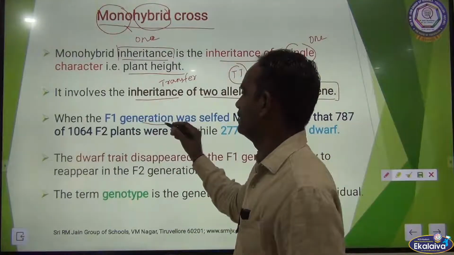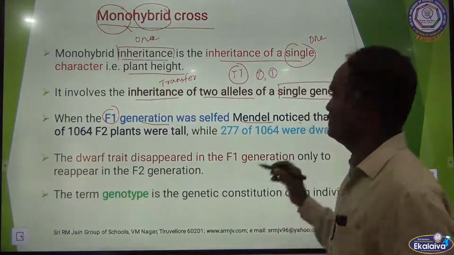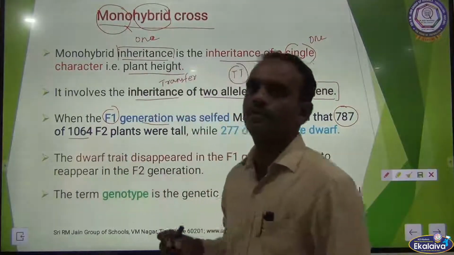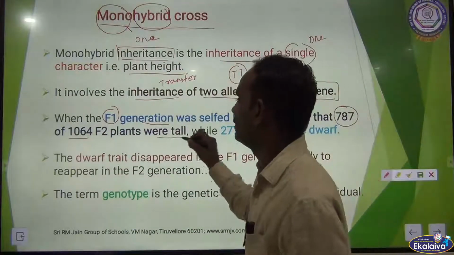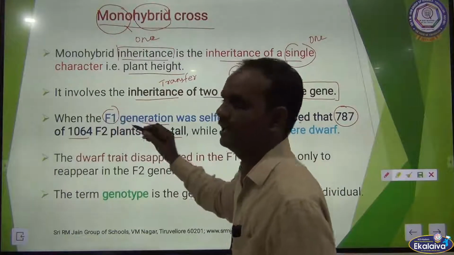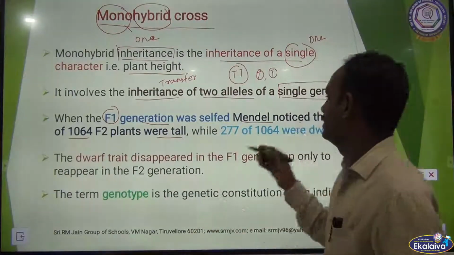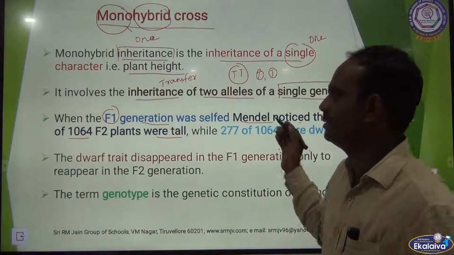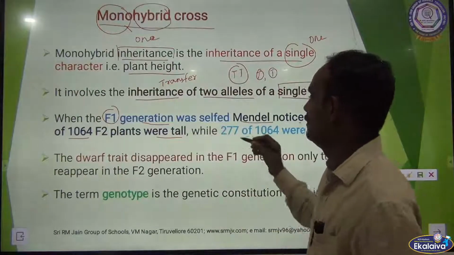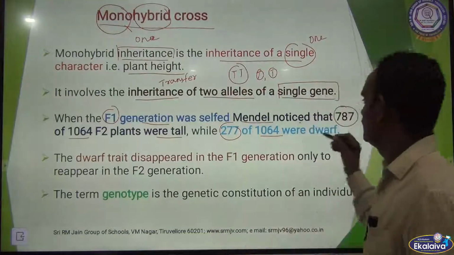When F1 generation was selfed, Mendel noticed that 787 of 1064 F2 plants were tall, whereas only 277 plants from 1064 were dwarf.